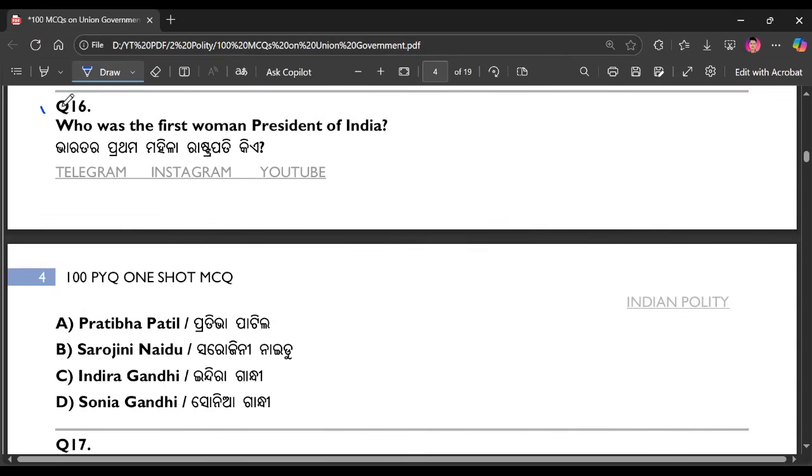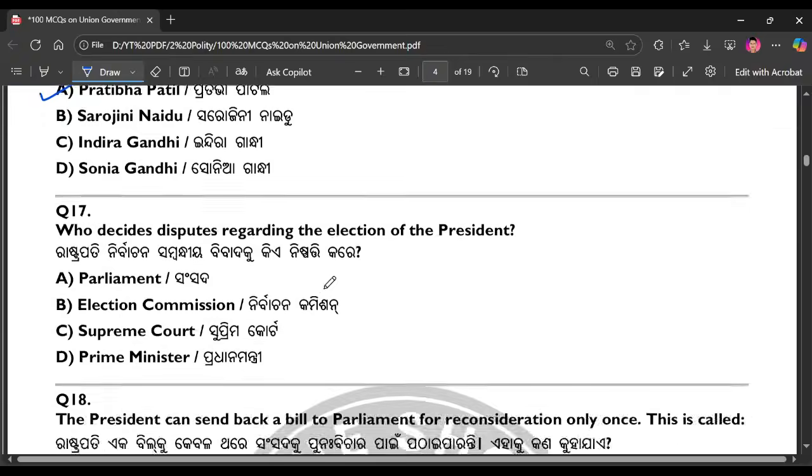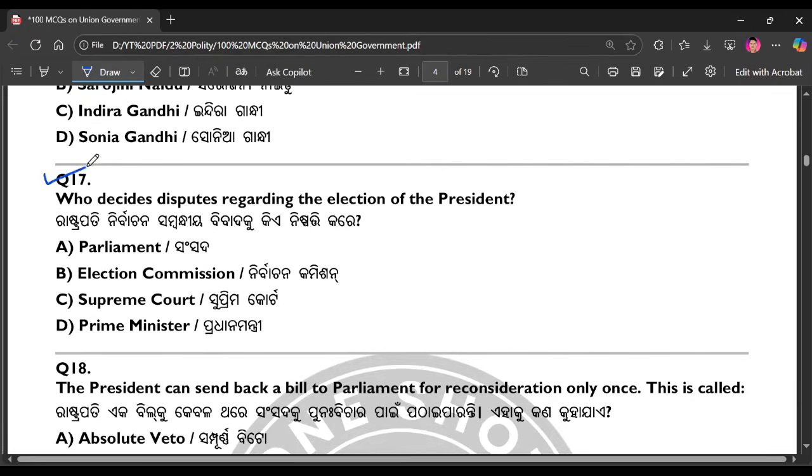Question number 16. Who was the first woman President of India? The right answer is option number A. Question number 17. Who decides disputes regarding the election of the President? The right answer is option number C, Supreme Court.